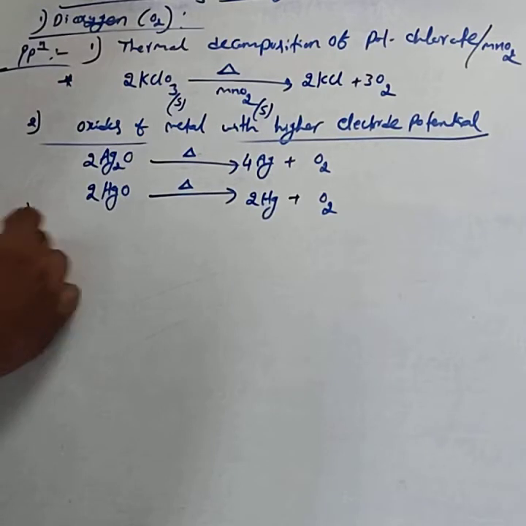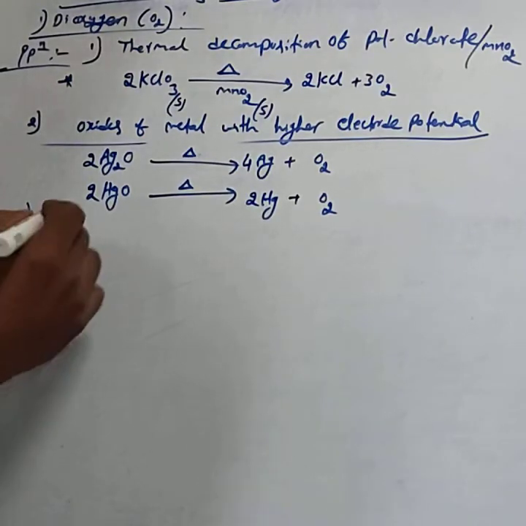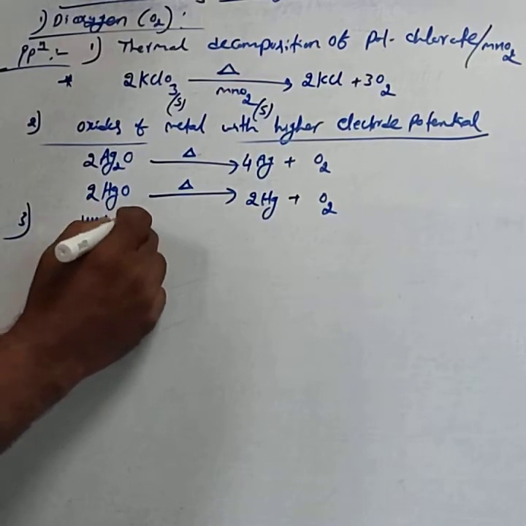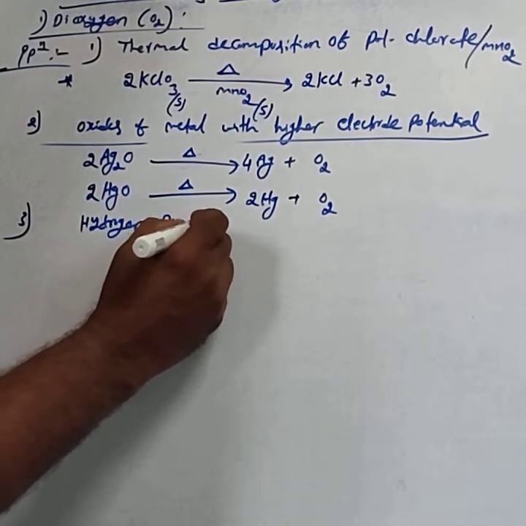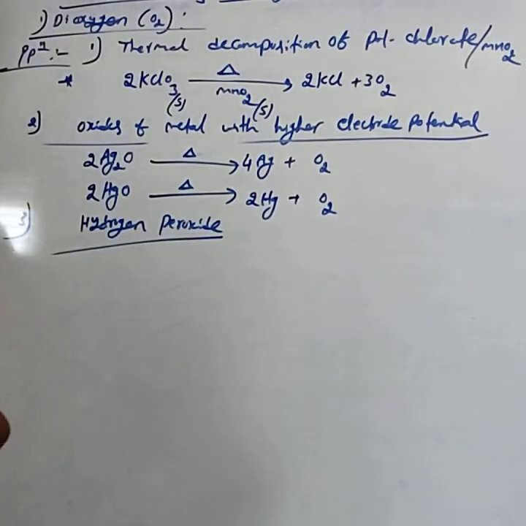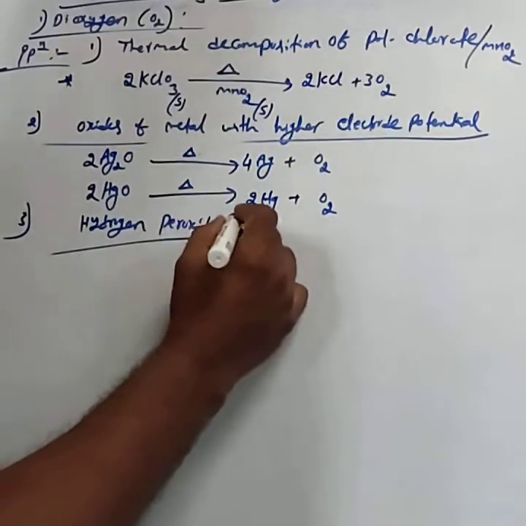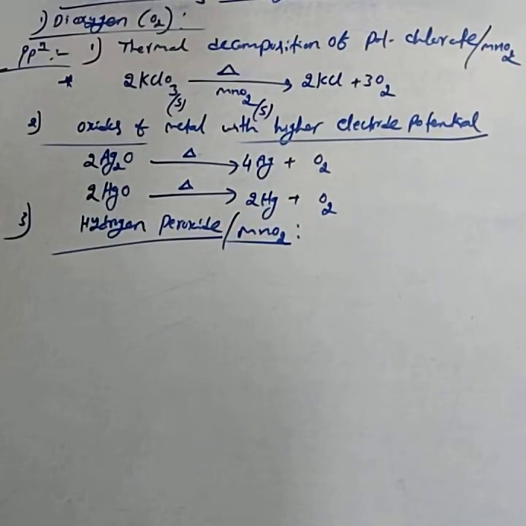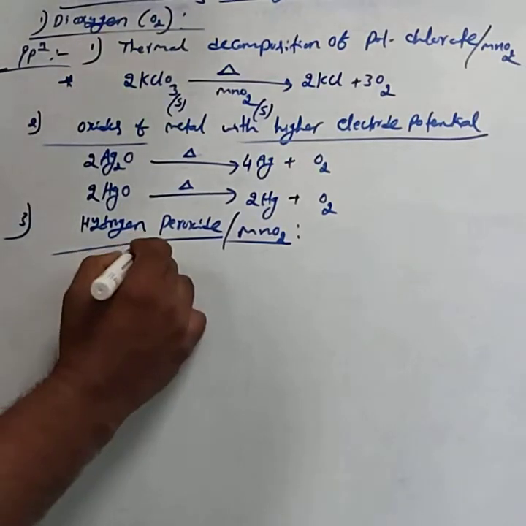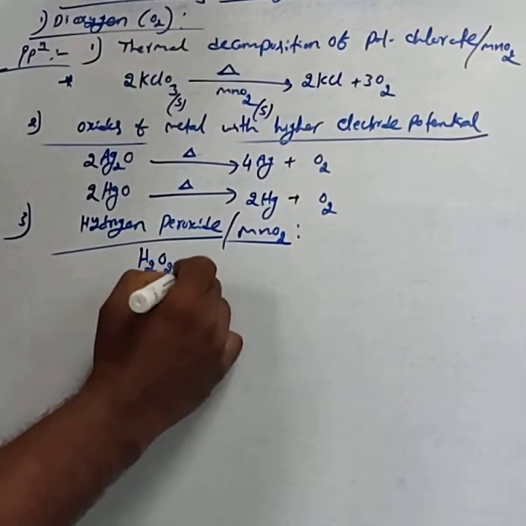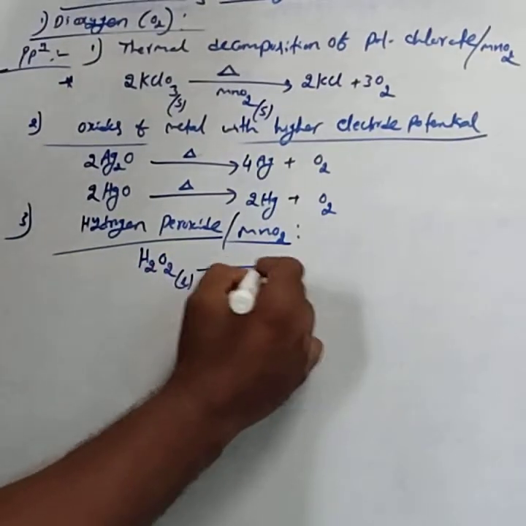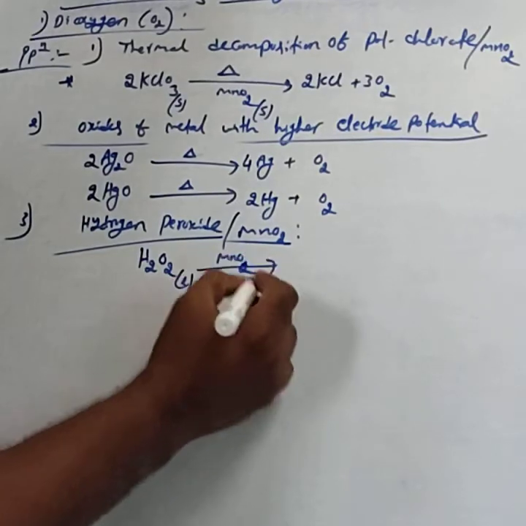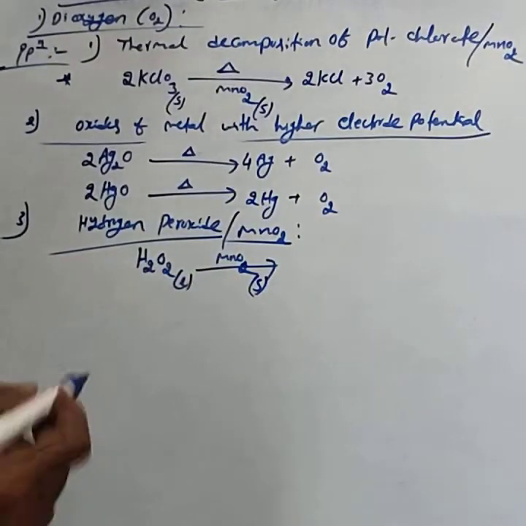The third method is the decomposition of hydrogen peroxide by using MnO2 as the catalyst, pyrolusite. H2O2 is a liquid, and MnO2 is a solid.